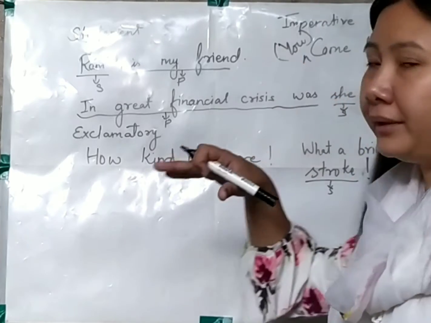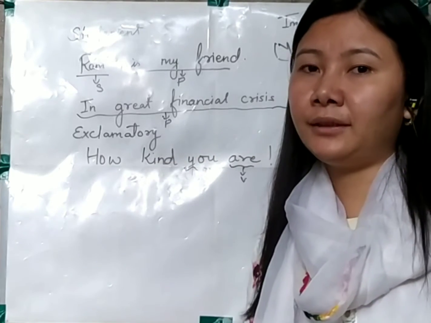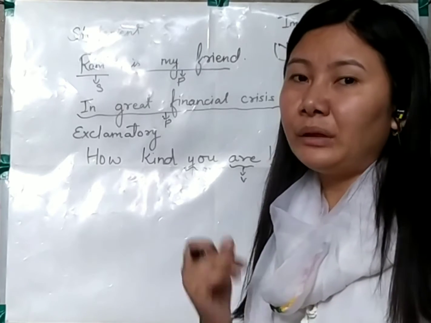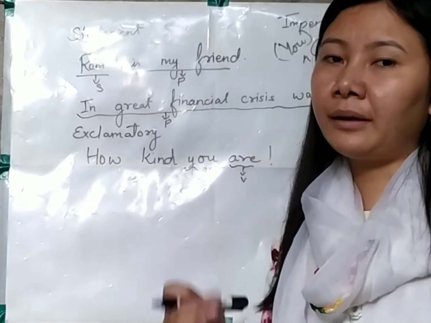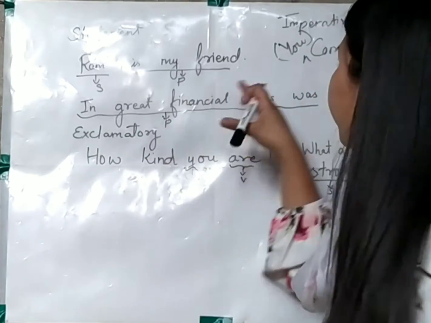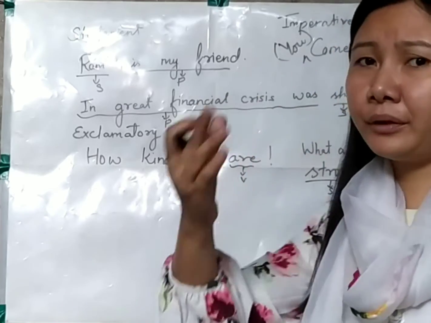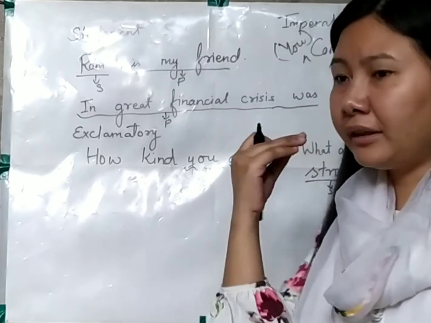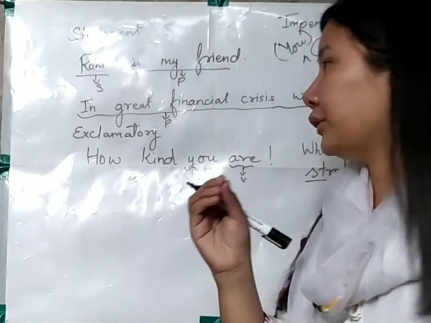Like if I tell you to help me, then automatically you will understand that those words are being referred to you. So I am talking to you. So you have to come and help me. You will not be spoken out, you will not be written down, but you need to understand that you is the subject over here.